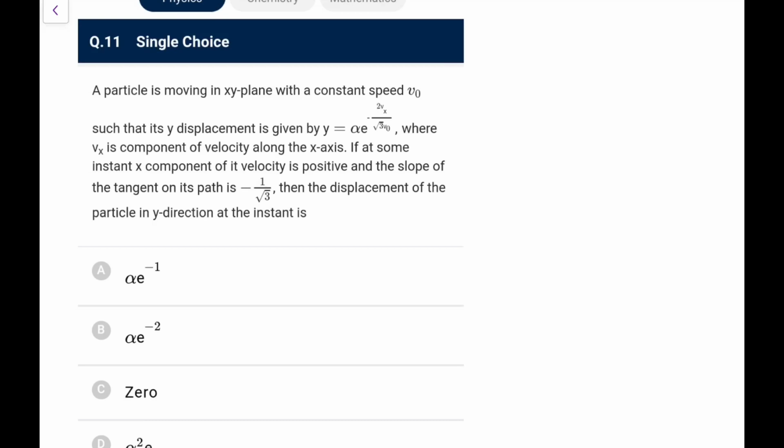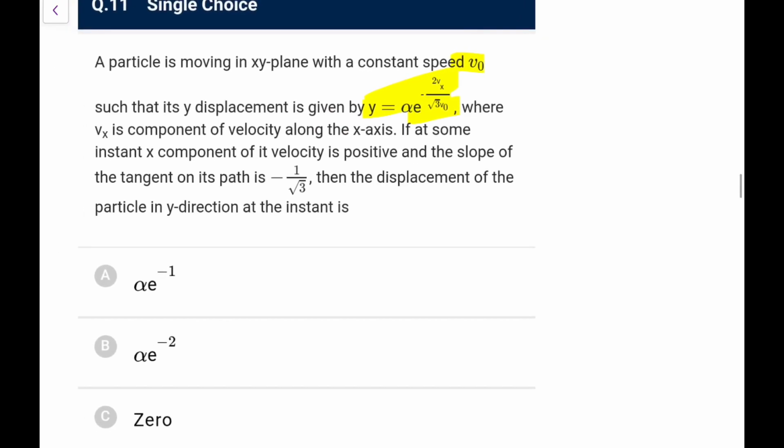A particle is moving in the xy plane with a constant speed v0 such that the y displacement is given by an expression, where vx is the component of velocity along the x-axis. At some instant, the x component of its velocity is positive and the slope of the tangent on its path is minus 1 by root 3.